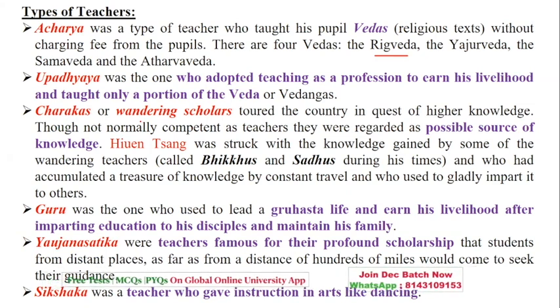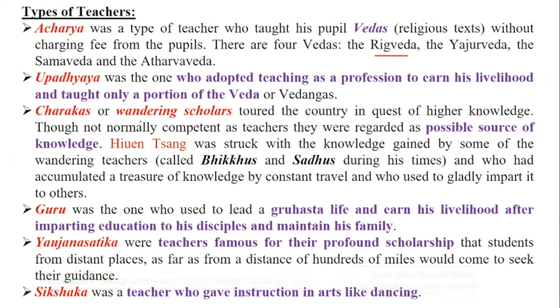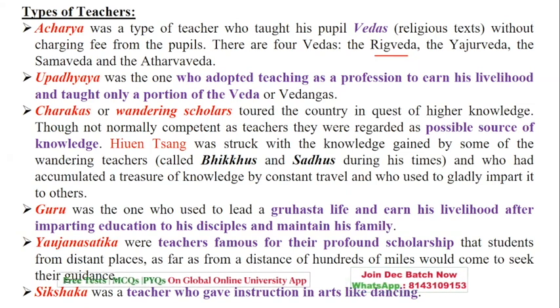So such teachers were imparting only a part of the Vedas or Vedangas. Next we have charakas and wandering scholars. Charakas are the ones who get circulated, I mean to say they wander, or they are mobile from one place to another. Yes, such teachers were available, and they